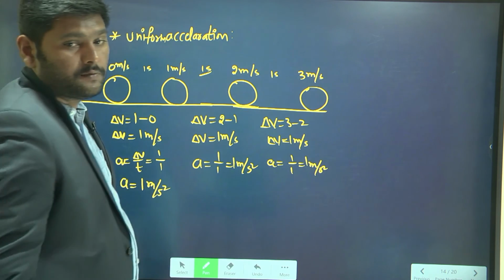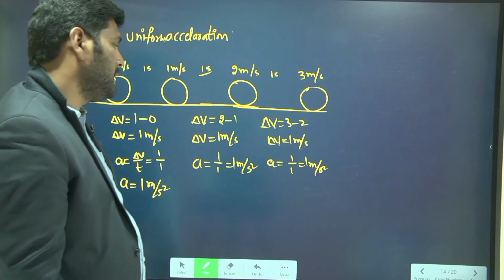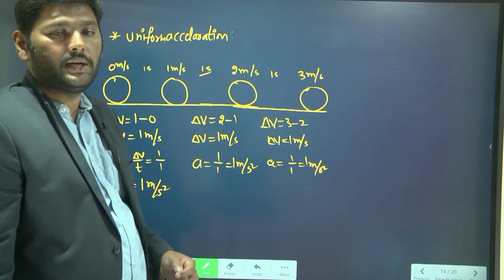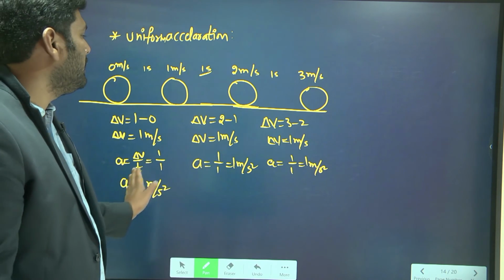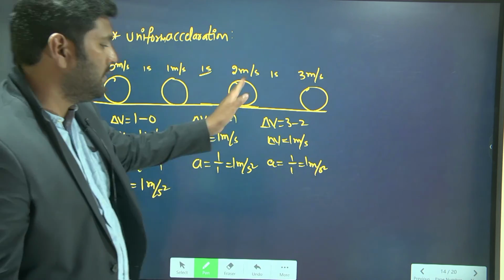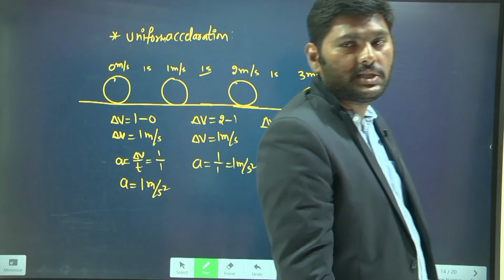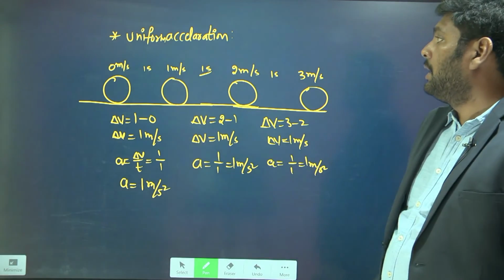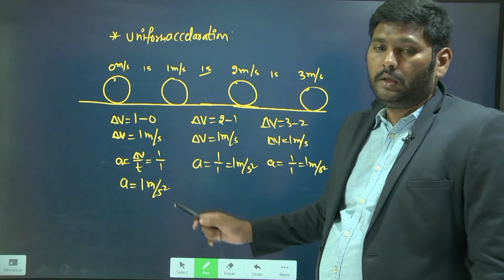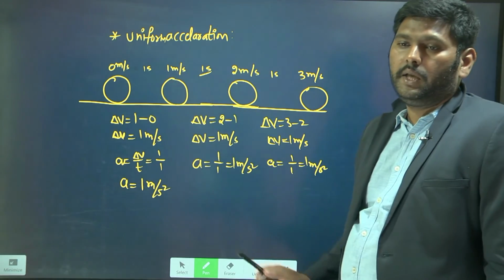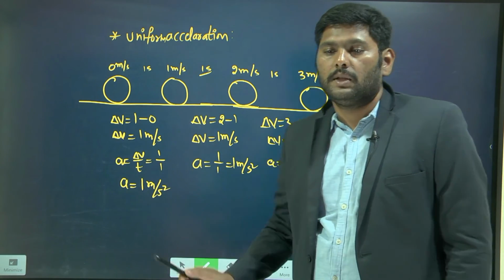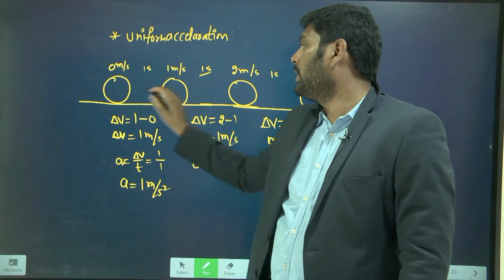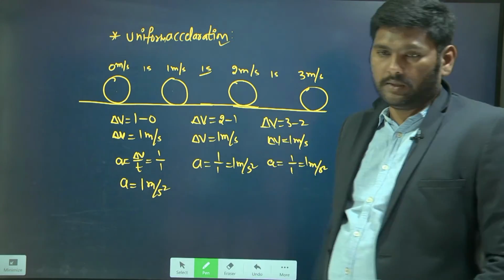In this part of the journey also we have the acceleration as 1 meter per second square. In every 1 second the acceleration is the same, which means the object changes its velocity by equal amounts in equal intervals of time, since this object is moving with uniform acceleration.